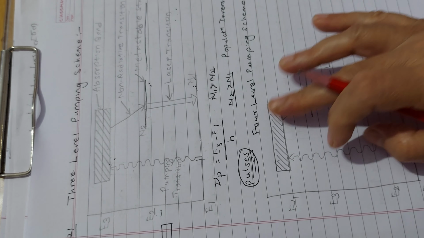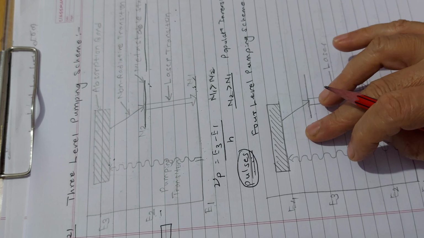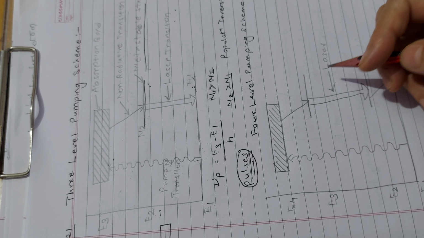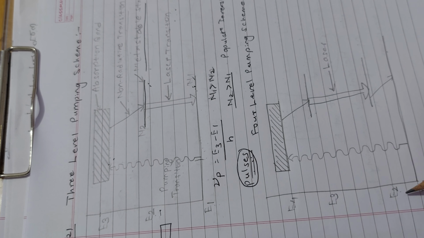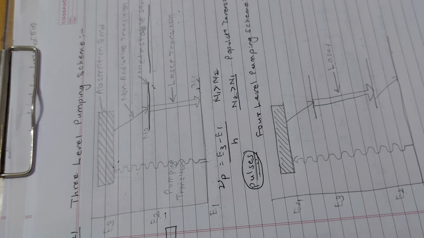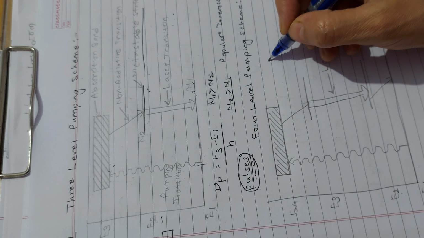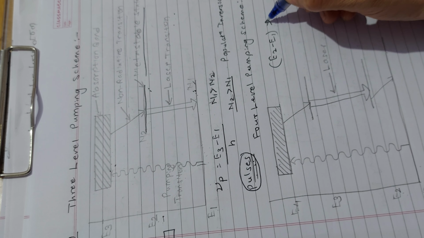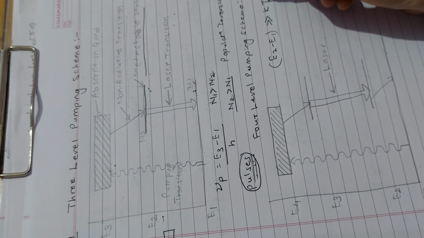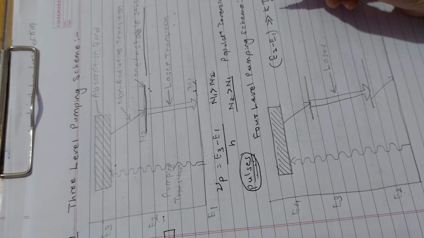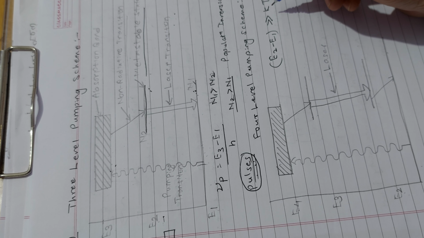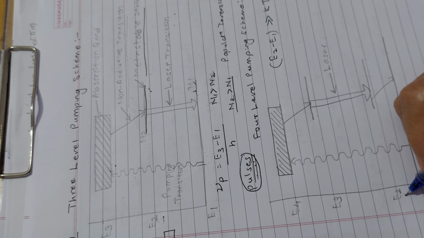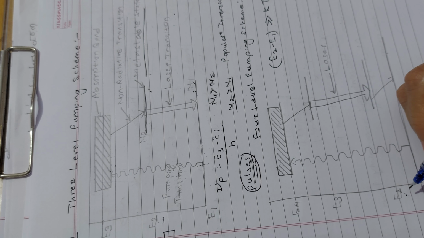So what is happening over here in this 4-level scheme? In this, the terminal laser level E2 is well above the ground level, such that E2 minus E1 is far greater than kT, which makes sure that the thermal equilibrium population of the E2 level is negligible.